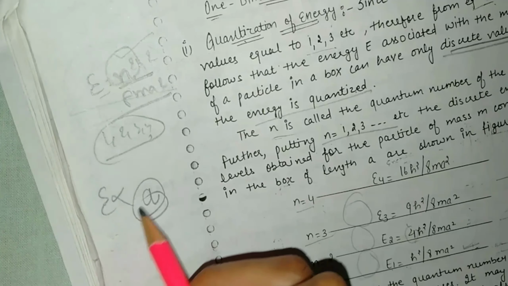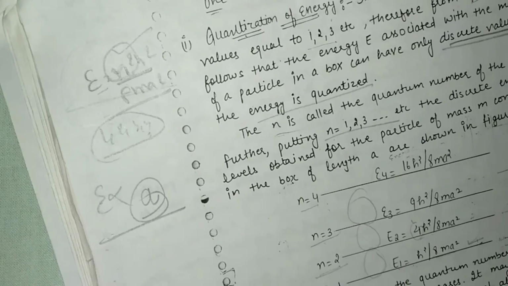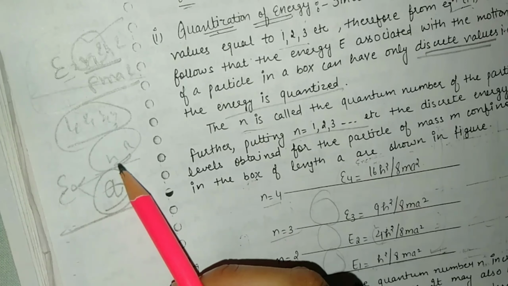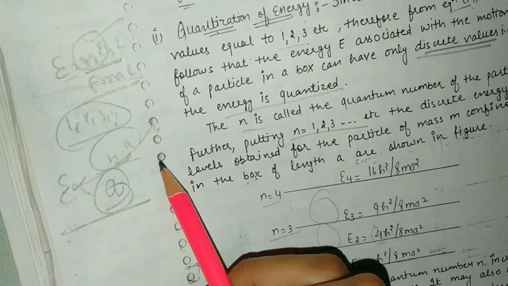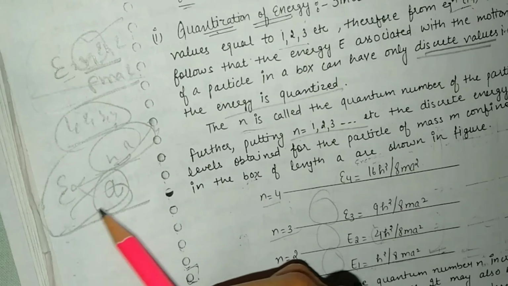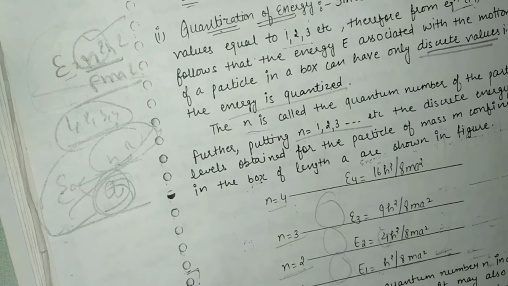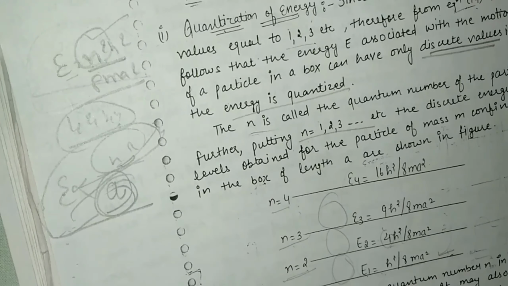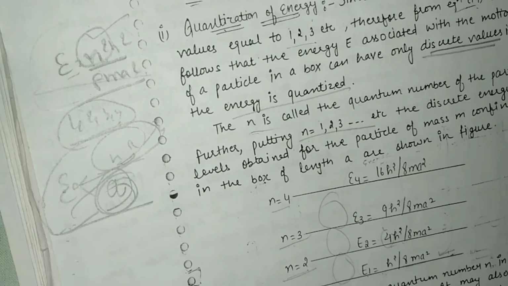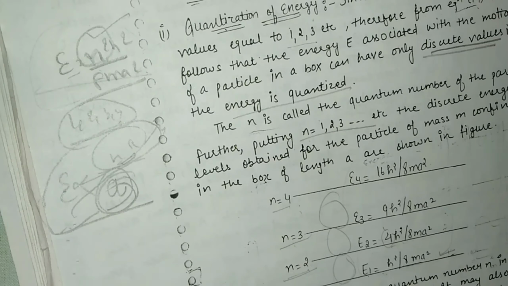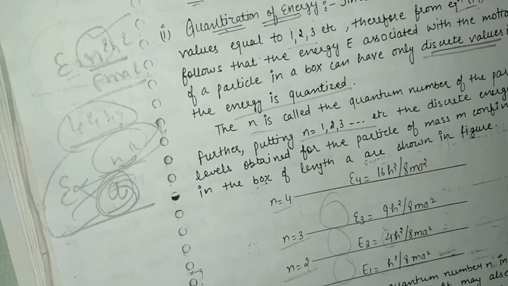So it has an inverse relationship. When we increase n square, there is a direct relationship: we are increasing the quantum number, so the energy will increase, and with the box length it is an inverse relationship. It means that as a increases, the space available to the particle also increases, the energy is smaller, and the energy levels are closer to each other.